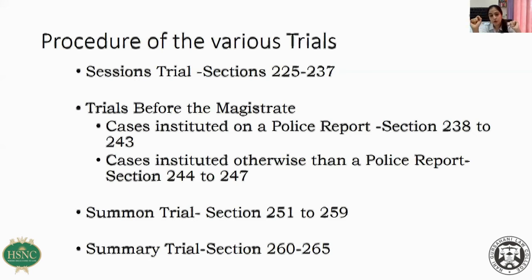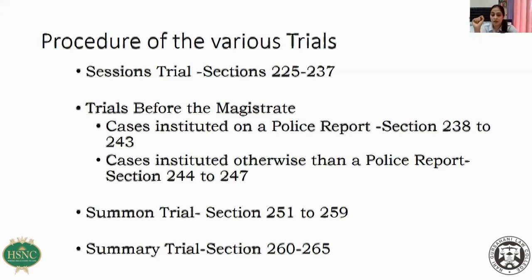After the prosecutor opens the case and explains to the court about the particular offense which has been committed by the accused, the advocate for the accused can appear, and if he is of the opinion that there is not enough material against the accused to explain the charge to the accused, in such a scenario, the advocate for the accused will file a discharge application.